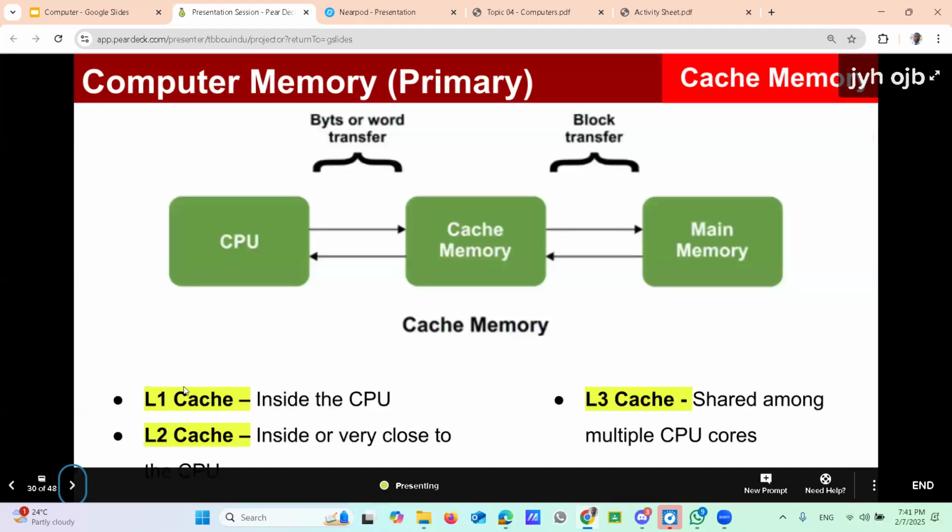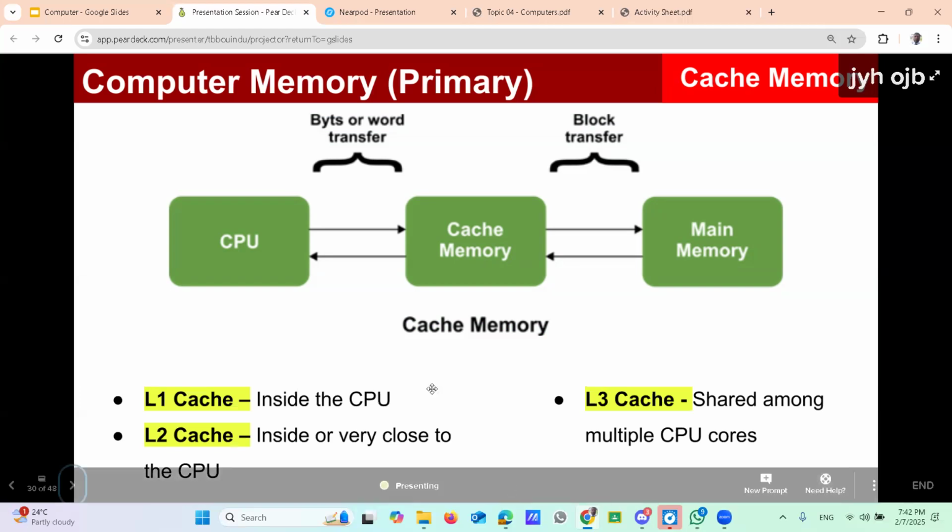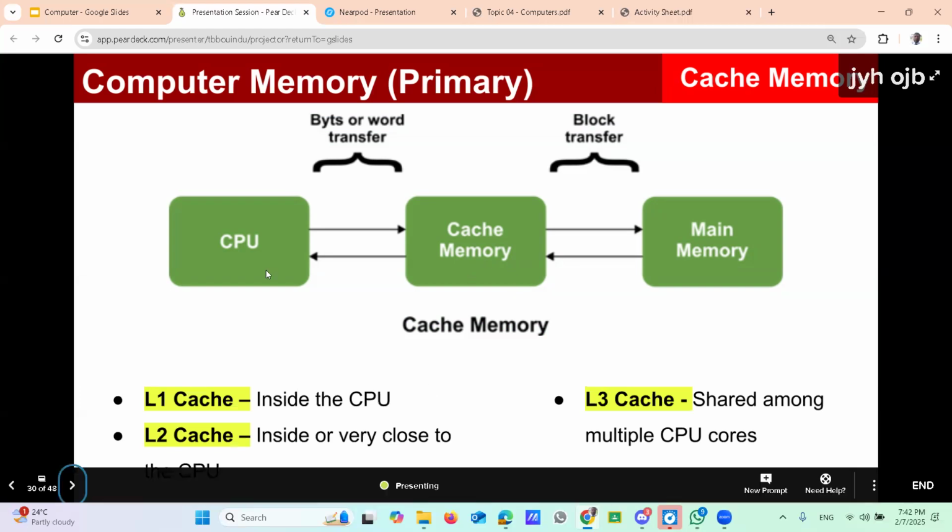Look at the diagram here. Try to understand this diagram. The cache memory is between the CPU and main memory. Earlier I asked one question: if there is no cache memory, then the CPU has to access the main memory directly. Then they introduce the cache memory. That means frequently used data is now kept in the cache memory. The CPU can easily access the cache memory to process the instructions. That's how the cache memories work.